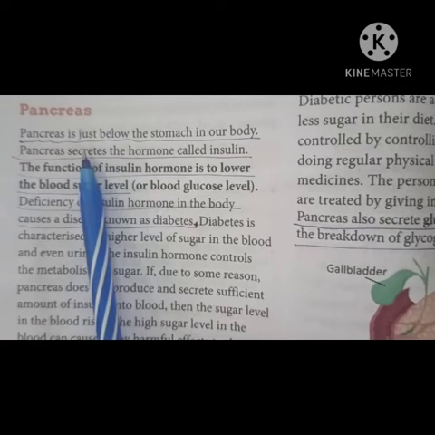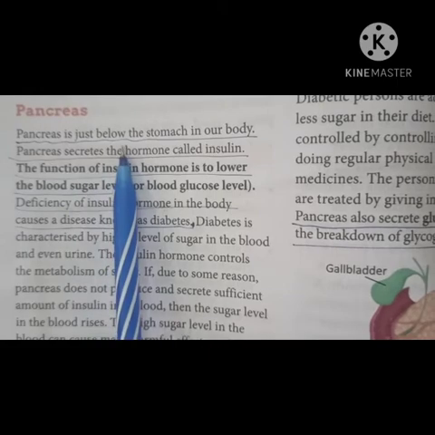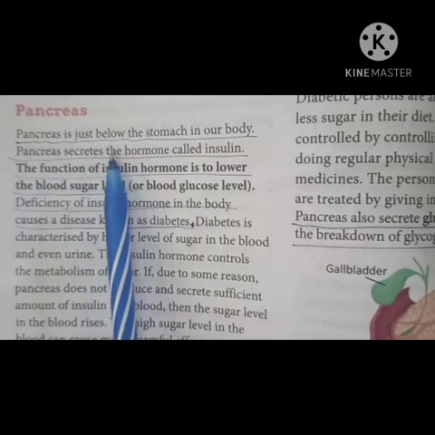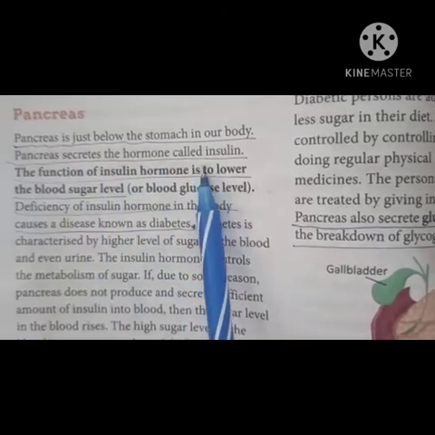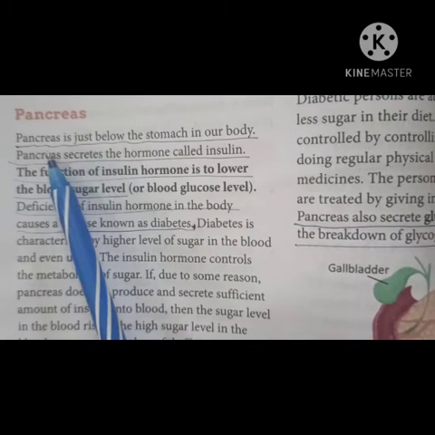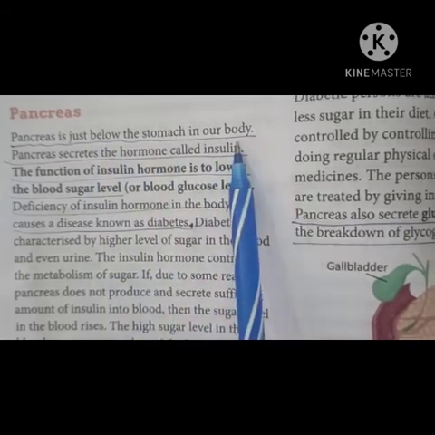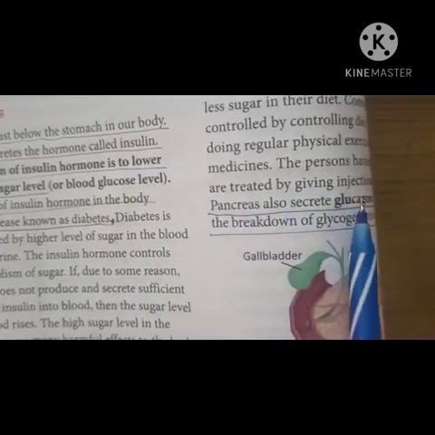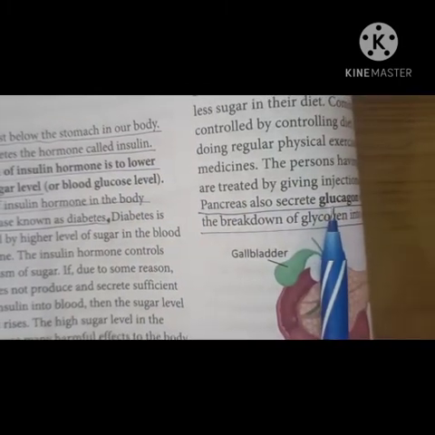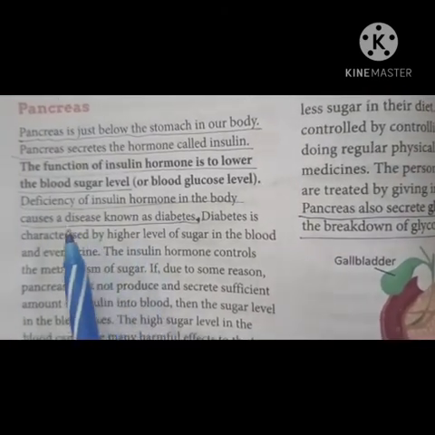This is your pancreas. The pancreas is a gland which is endocrine as well as exocrine, because it secretes enzymes and also hormones. The pancreas is situated just below the stomach in our body. The hormones secreted by the pancreas are insulin and glucagon. They are the two hormones secreted by the pancreas.